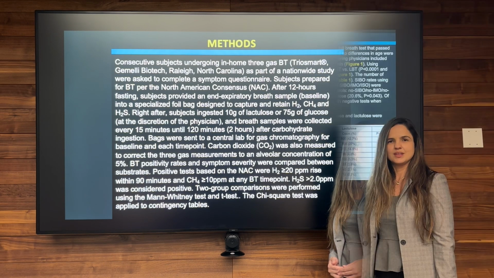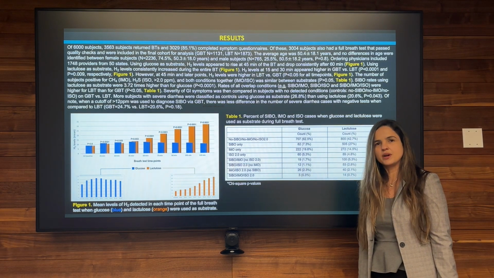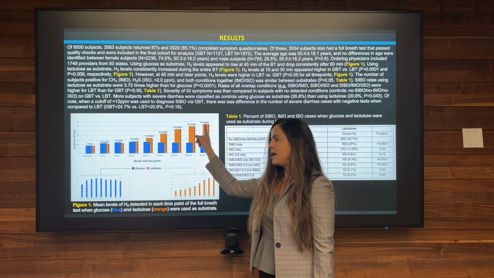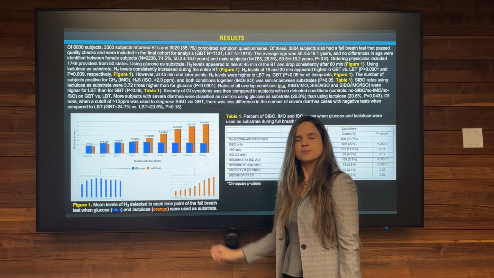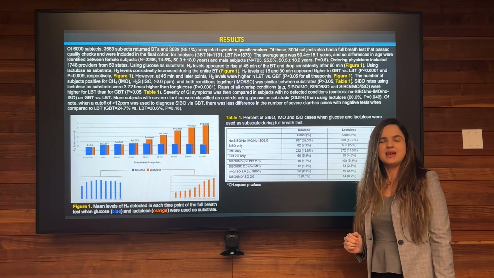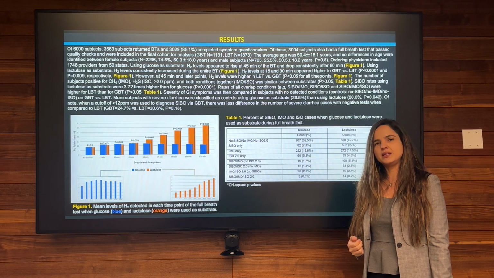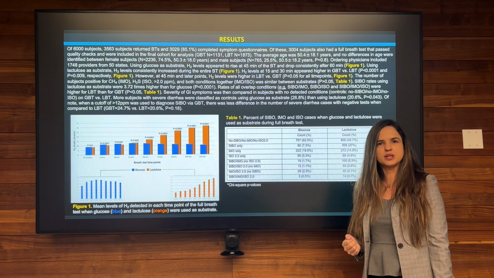When taking lactulose as a substrate, we observe a rise of hydrogen throughout the entire duration of the breath testing, as opposed to glucose, which drops after 60 minutes. Because of that, we observe a higher rate of SIBO being detected in those subjects that took lactulose as a substrate as compared to glucose.